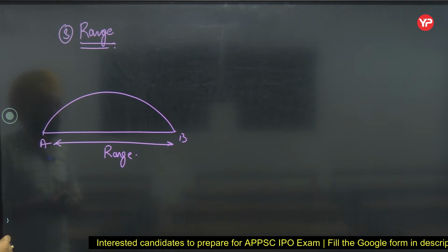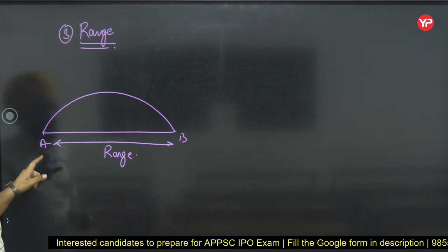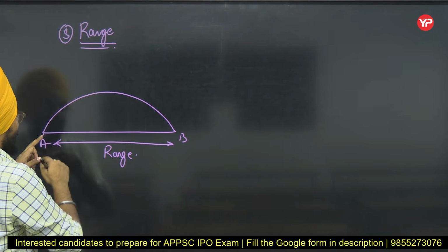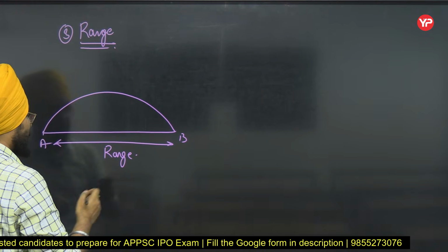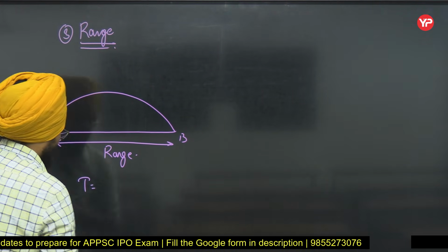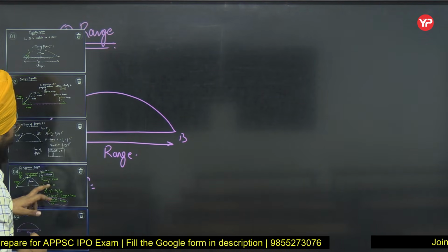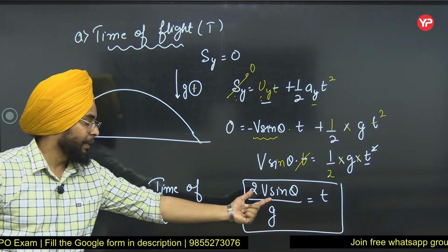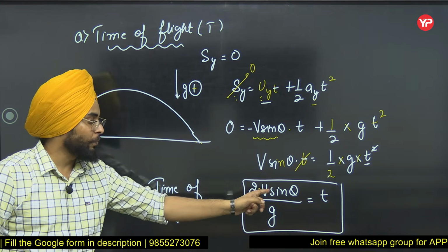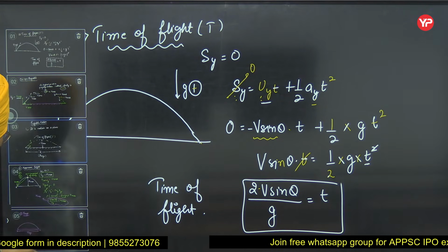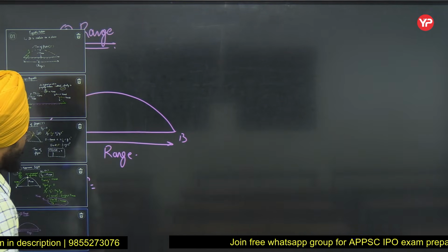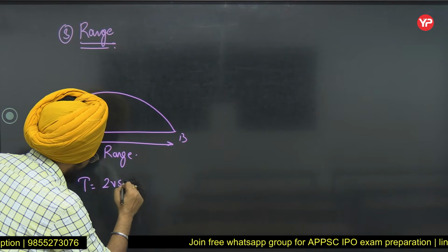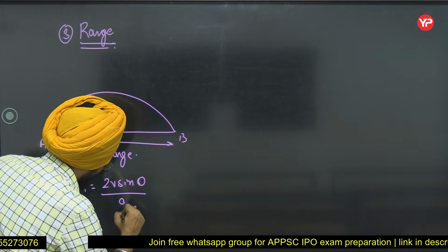See, I know the time of flight. What was the time of flight? Just now I calculated it. See here, it was 2v sin theta by g. So if I put it here, time is equal to 2v sin theta by g.